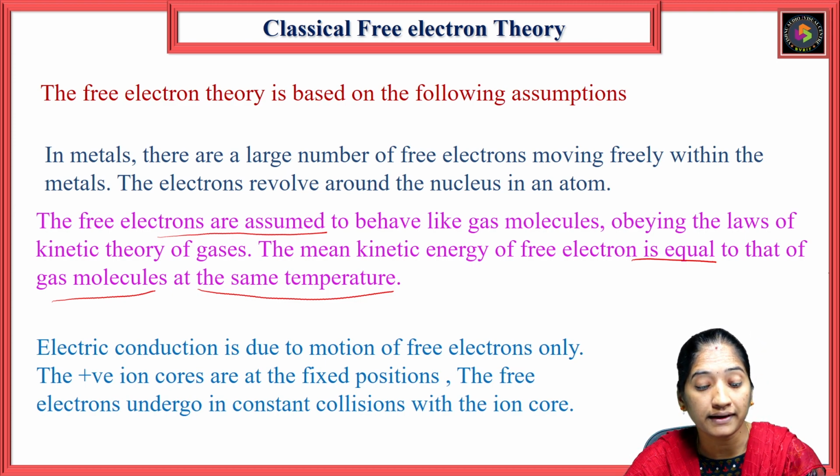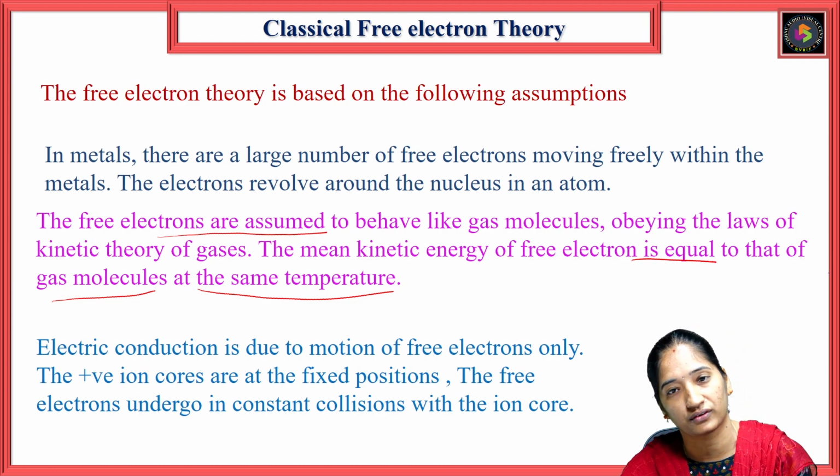Then the electric conduction is due to the motion of free electrons only.